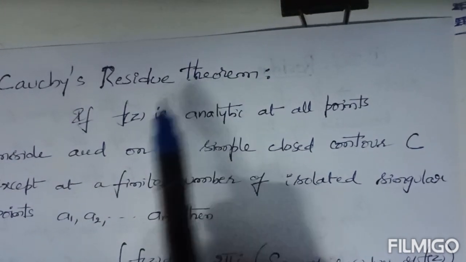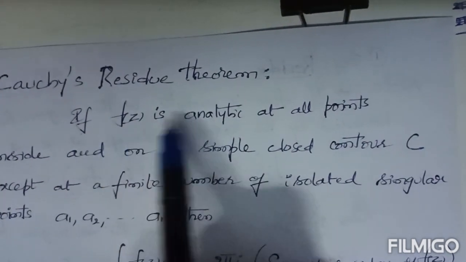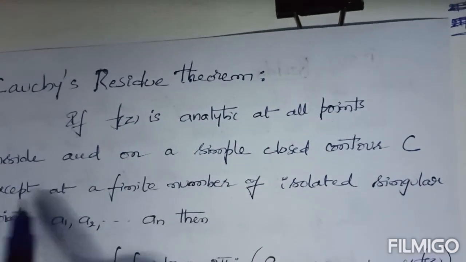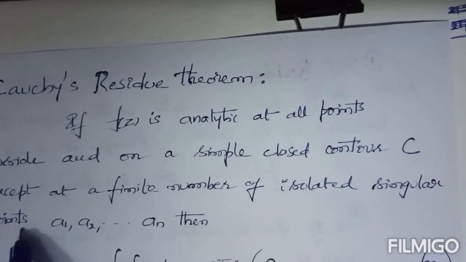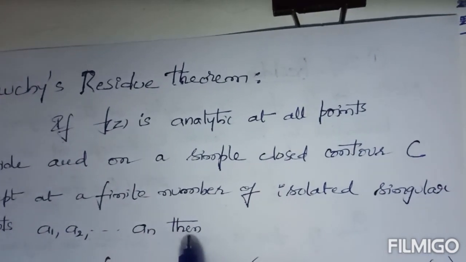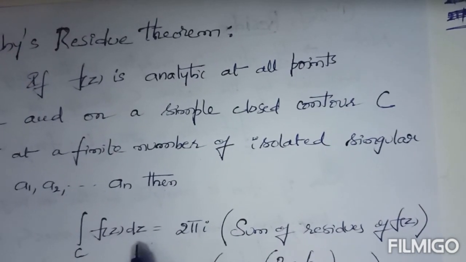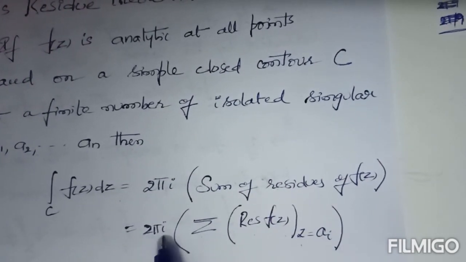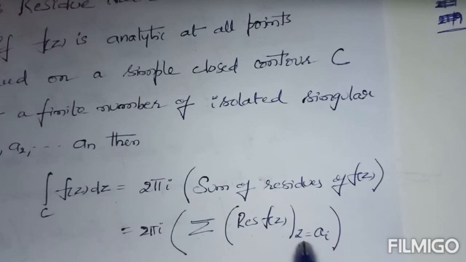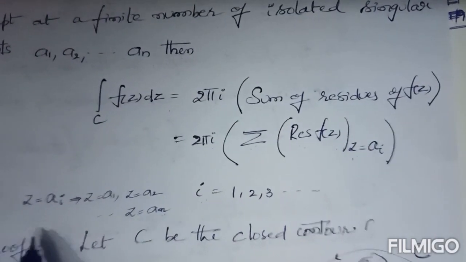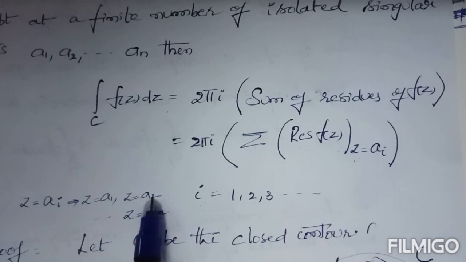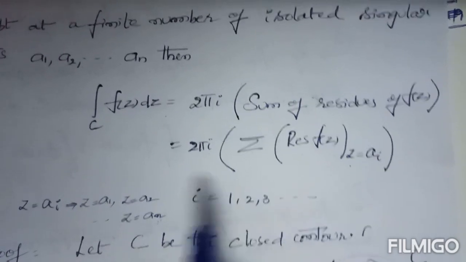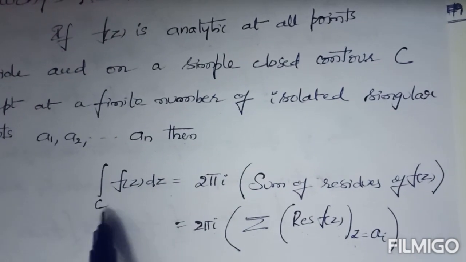Cauchy's residue theorem statement can be taken as: if f of z is analytic at all points inside and on a simple closed curve C except at a finite number of isolated singular points A1, A2 and so on up to An, then the integral over C of f of z dz equals 2 pi i times the sum of the residues of f of z, also written as 2 pi i times the summation of the residue of f of z at z equal to Ai, where z equal to A means z equal to A1, z equal to A2 and so on up to z equal to An, where i equals 1, 2, 3 and so on. Using this statement, we can prove the present result.